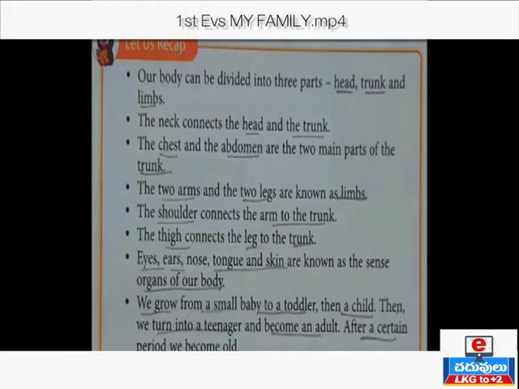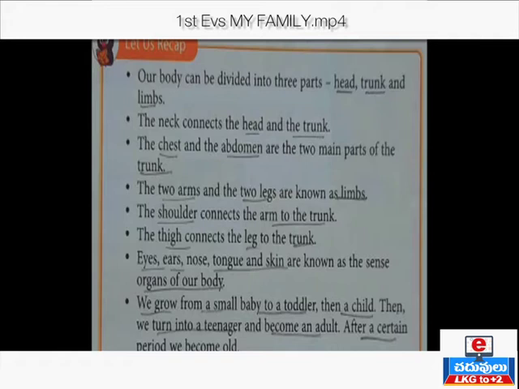First point: our body can be divided into three parts. How many parts, children? Three parts. What are they? They are head, trunk, and limbs.